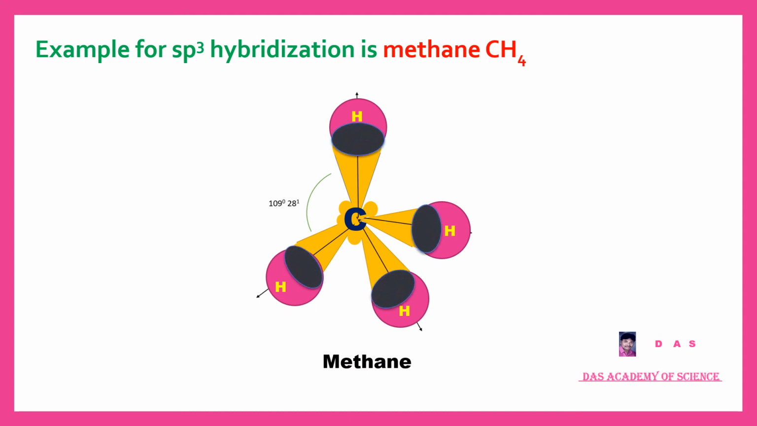sp3 hybrid orbital overlaps with the s orbital of hydrogen and forms a sigma sp3-s bond. Here 4 sp3 hybrid orbitals overlap with 4 s orbitals of hydrogen atoms and form 4 sigma sp3-s bonds. And the angle between any two HCH bonds is 109 degrees 28 minutes. This is the formation of methane.